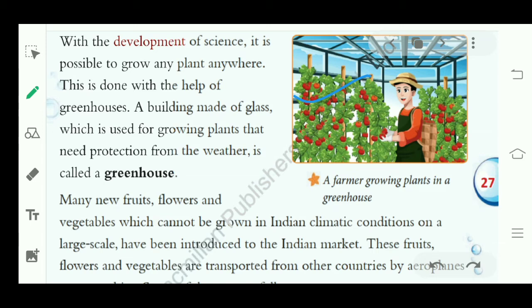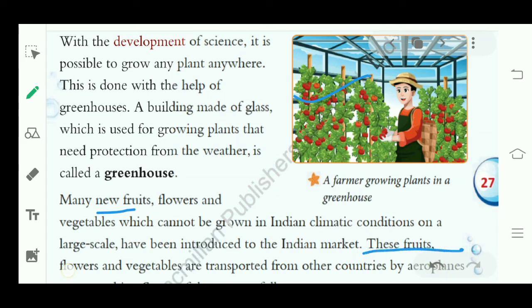So now with the help of greenhouse we can protect them from weather and we can grow them. In the past few years there were new fruits, flowers, vegetables which could not be grown in India, but today we can grow them in India because of greenhouse.